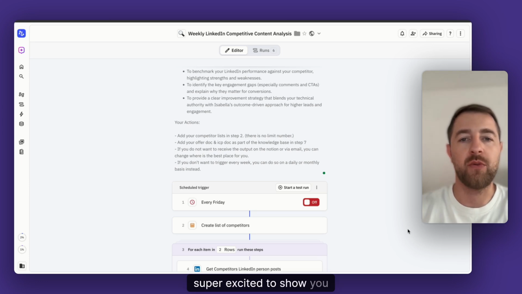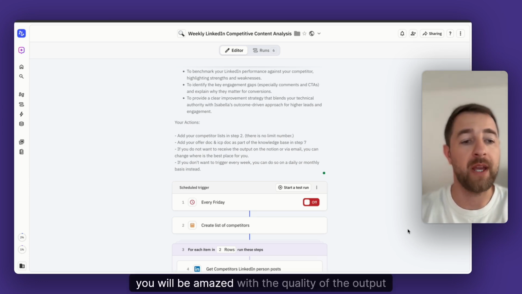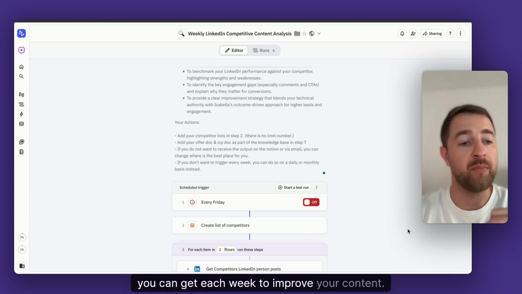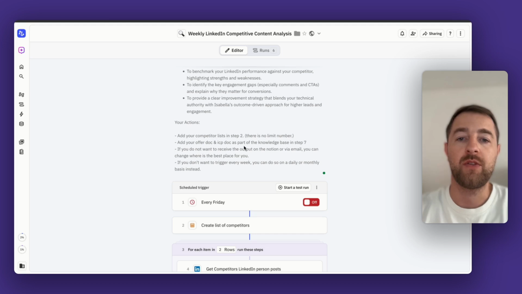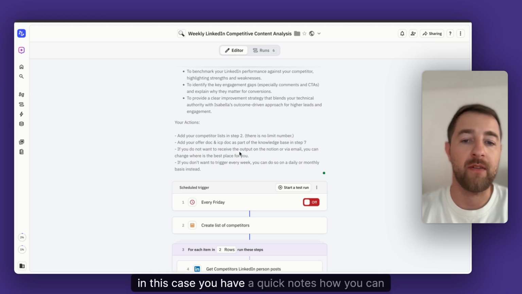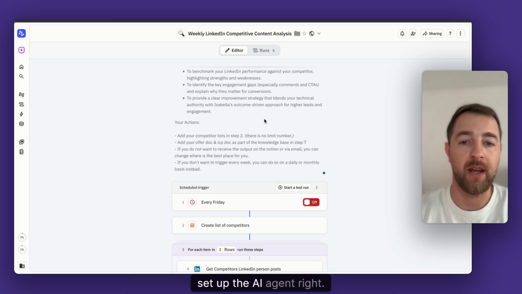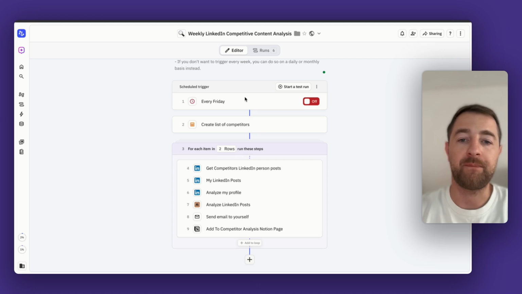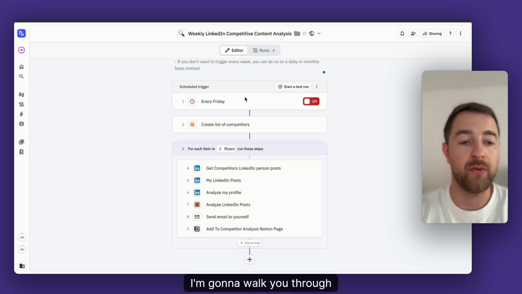Super excited to show you this AI agent, and you will be amazed with the quality of the output you can get each week to improve your content. In this case, you have a quick notes how you can set up the AI agent, right? And I'm gonna walk you through step by step what you should do.